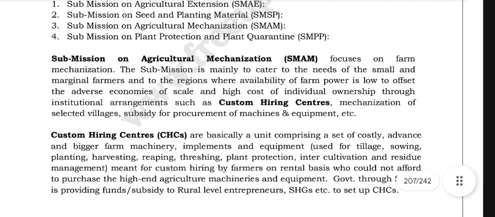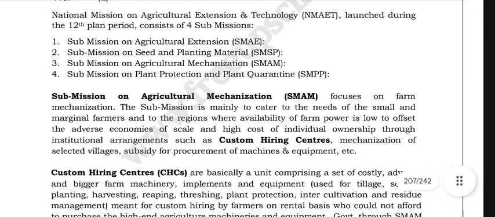Custom hiring centers, CHCs, are basically a unit comprising a set of costly, advanced and bigger farm machinery, implements and equipment used for sowing, planting, harvesting, reaping, threshing, plant protection, intercultivation and residue management, meant for custom hiring by farmers on a rental basis who could not afford to purchase the high-end agricultural machines and equipment. The government, through SMAM, is providing funds and subsidy to rural entrepreneurs to set up CHCs.